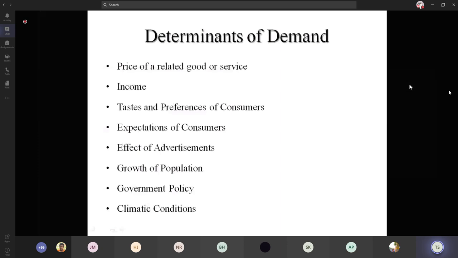And the climatic conditions. How do the climatic conditions affect the demand of a particular product? You can come up with your own examples. Climatic conditions, seasonal products.